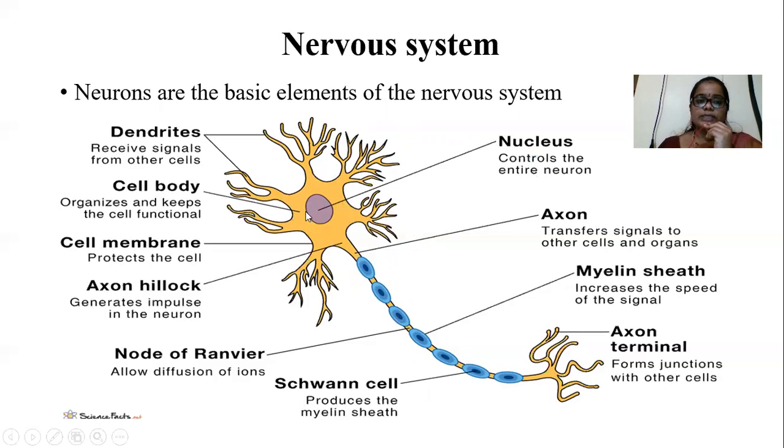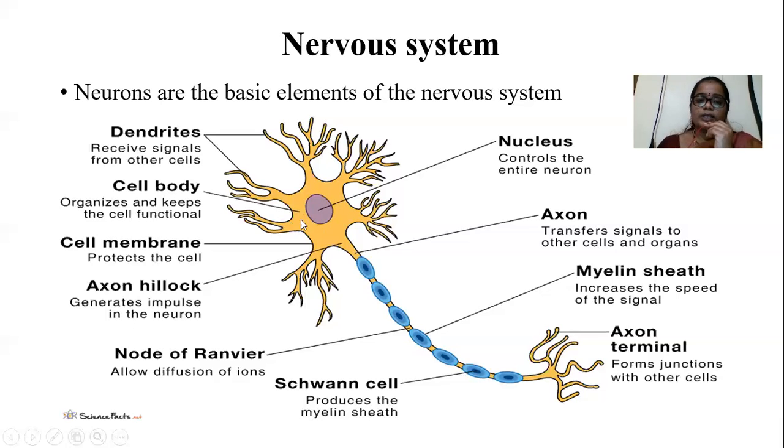Around the nucleus there is cytoplasm, and the cytoplasm consists of cell organelles like rough endoplasmic reticulum, smooth endoplasmic reticulum, Golgi complex, microfilaments and microtubules.